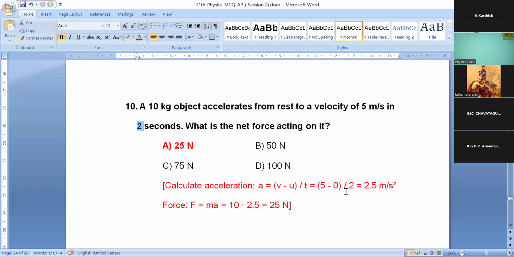So 5 minus 0 by 2 is 2.5, which is the acceleration. For force, F is equal to ma. Here m is 10 kg, so 10 into 2.5 gives 25 Newton. So option A is correct. Clear?